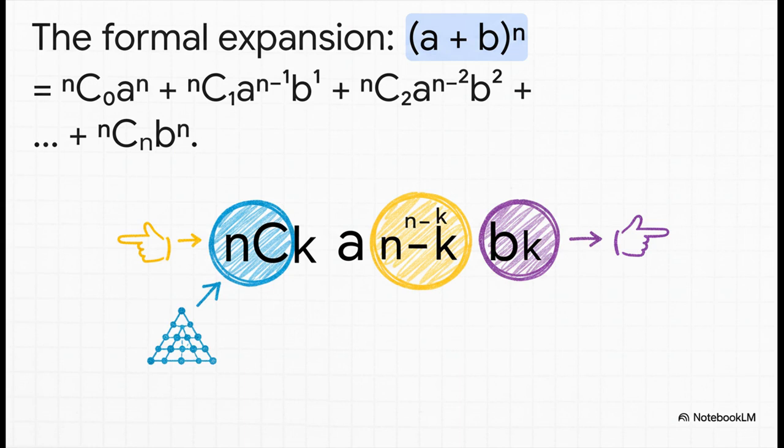All right, drum roll please. Here it is, the binomial theorem in all its glory. This is the complete recipe. It brings everything we've talked about together. It tells you that for any term in the expansion, the coefficient is just n choose r. The power on a is n minus r, and the power on b is r. It's the whole shebang, all wrapped up in one elegant formula.